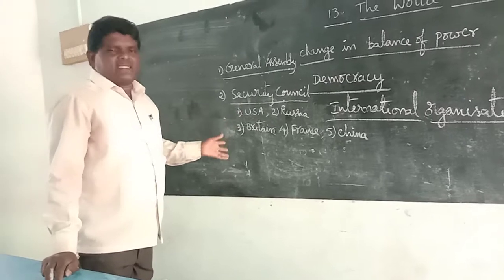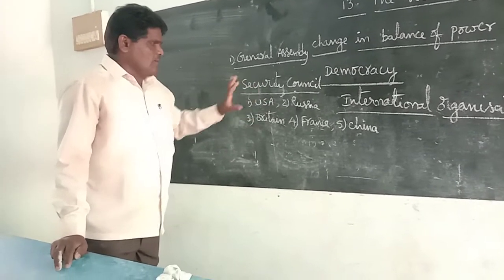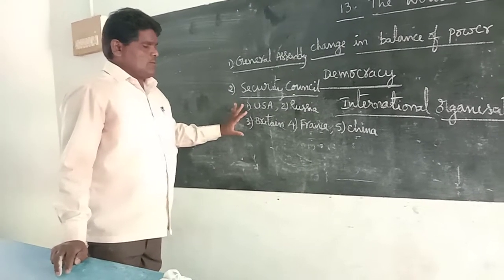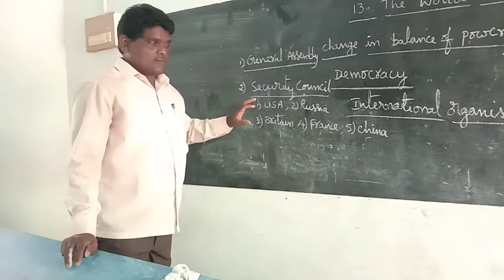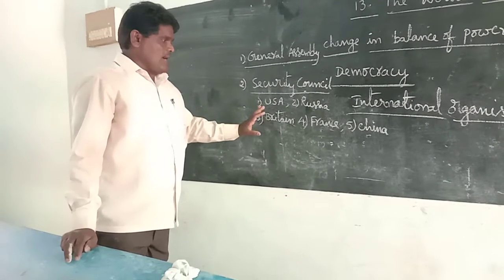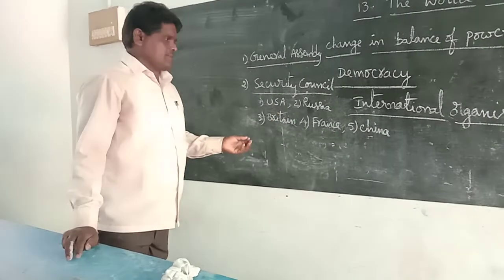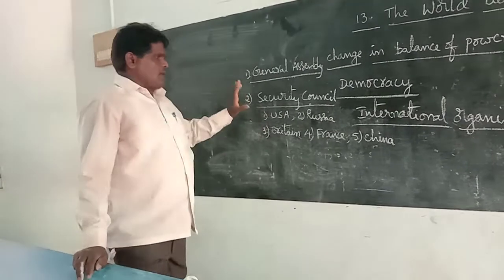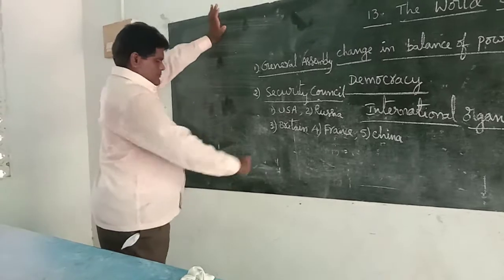Veto power is a special power held by the 5 permanent countries. World peace is also maintained by the Security Council. It is an important organ.